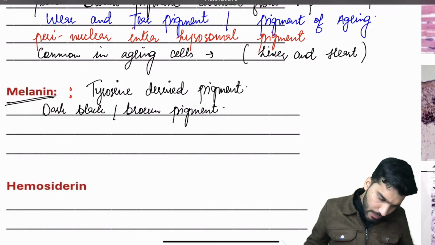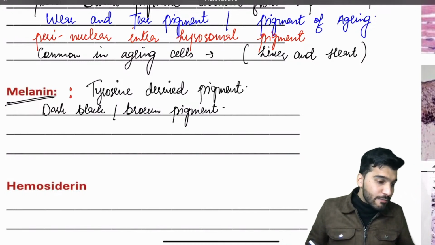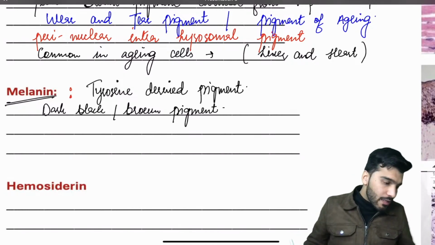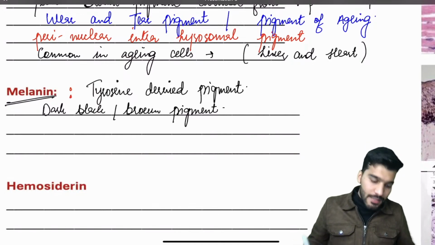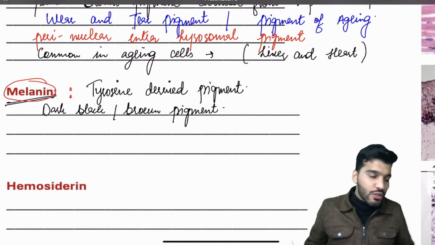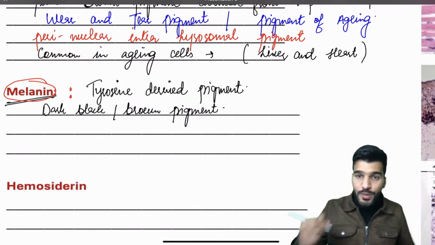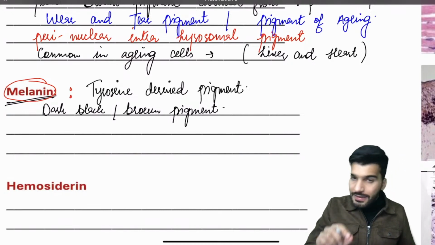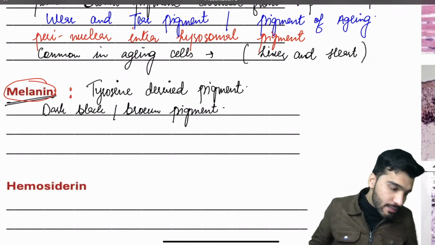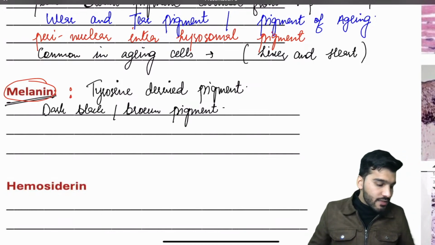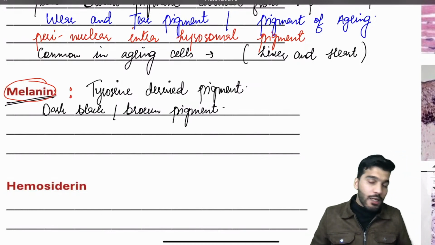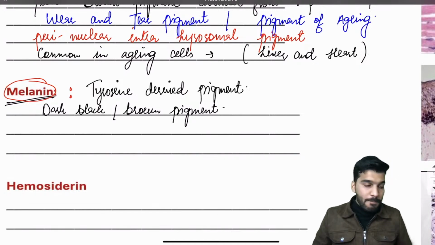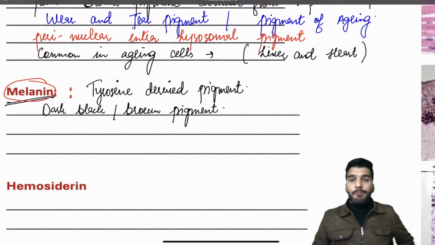This pigment is responsible for the color of the skin, right? If this melanin is absent, what will be the condition? The patient is having albinism. The examiner asked the question: which of the following enzymes will be deficient in a patient having albinism? Tell me the answer in the comment section. This was your PYQ. What is the enzyme deficient in a patient having albinism?